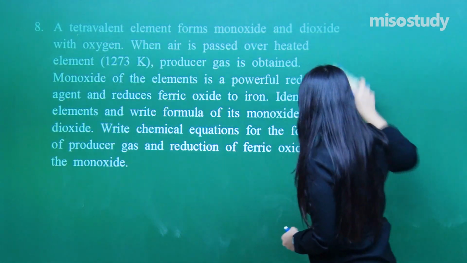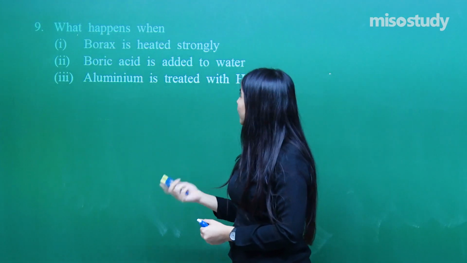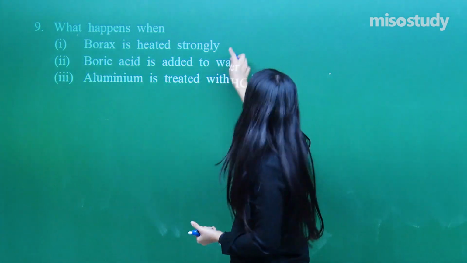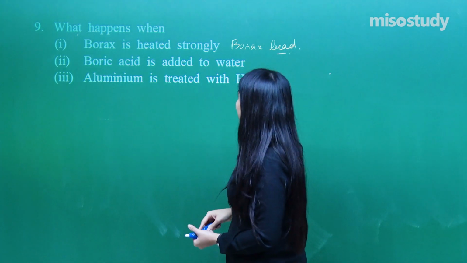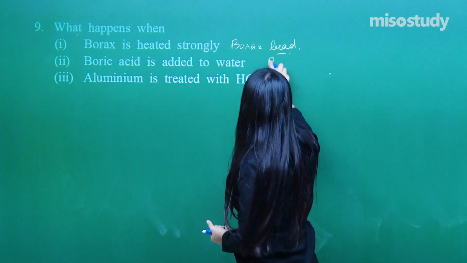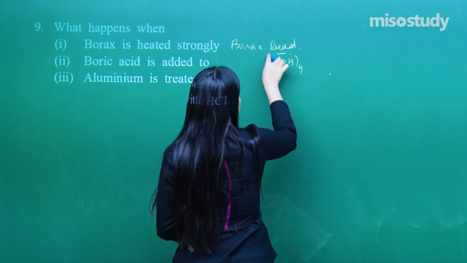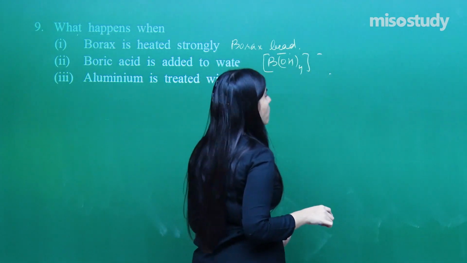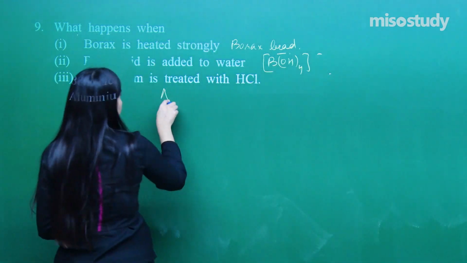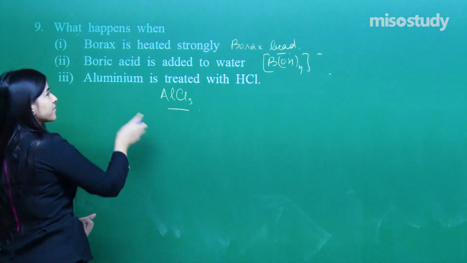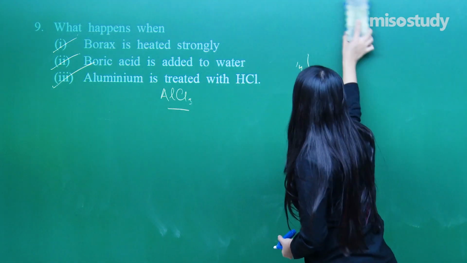Now the next one, question number 9. What happens when borax is heated strongly? We know this. Borax bead is formed. Yes, we already have done this. Boric acid is added to the water. We already know this. We have just studied its nature, its monobasic nature. So we get this. Fine. Aluminium is treated with HCl. Since this is amphoteric, we get aluminium chloride. Clear? Done with this question? Yes, you have to write the entire reactions with all the names of the compounds formed.